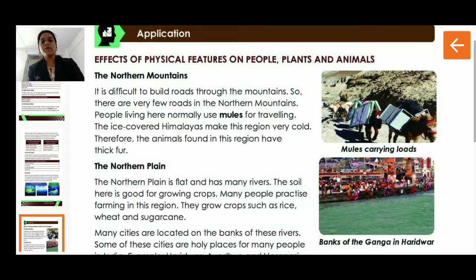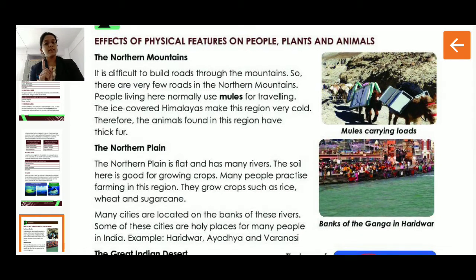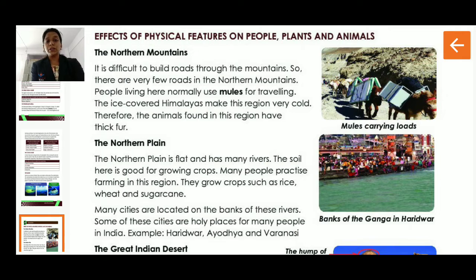Okay, now the first region was the northern mountains. How are the people and animals in the northern mountains? We will see. You can see the picture here, right? In the northern mountains, it is difficult to build roads through the mountains. So there are very few roads in the northern mountains. People living here normally use mules for traveling. The ice-covered Himalayas make this region very cold. Therefore, the animals found in this region have thick fur.